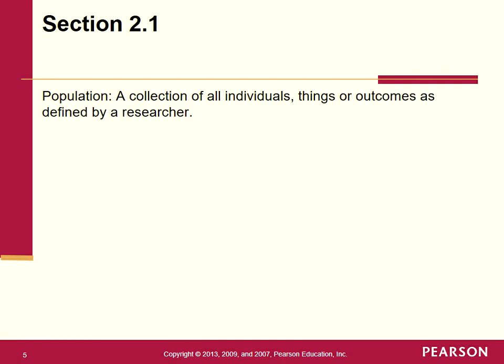The researcher might be just interested in people who have colon cancer, or a researcher might be concerned about all first graders for some reason. Okay, it's just whatever the researcher is interested in learning about. And like this says, it's going to be individuals, it's going to be things, or outcomes. All right.